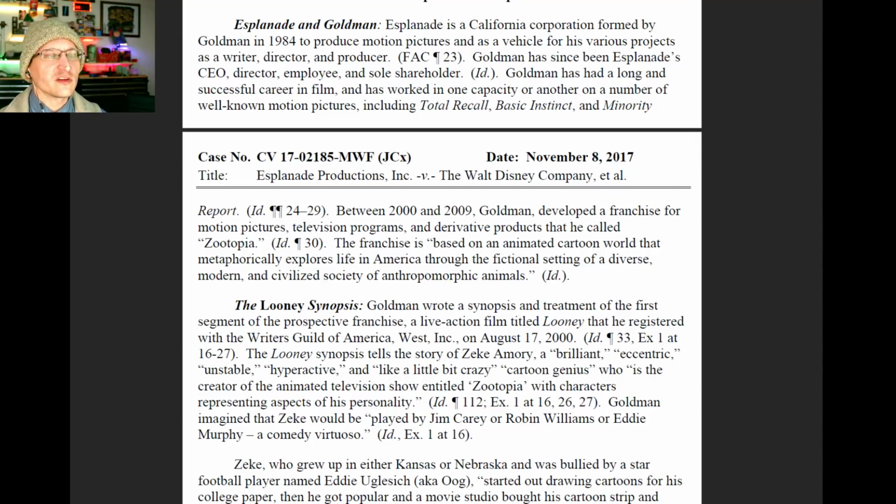Goldman has a long, successful career in film, has worked in one capacity or another on a number of well-known motion pictures, including Total Recall, Basic Instinct, Minority Report. Between 2000 and 2009, Goldman developed a franchise for motion pictures, television programs, and derivative products he called Zootopia. The franchise is based on an animated cartoon world that metaphorically explores life in America through the fictional setting of a diverse, modern, and civilized society of anthropomorphic animals.